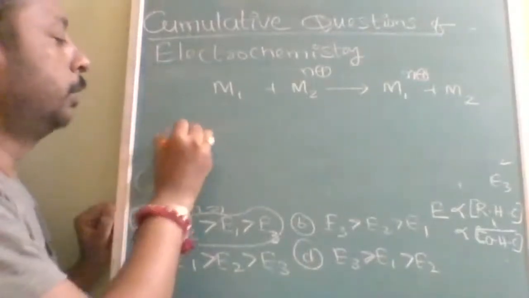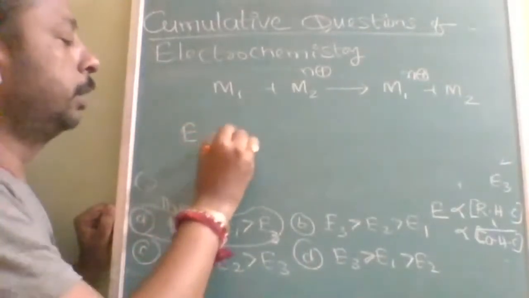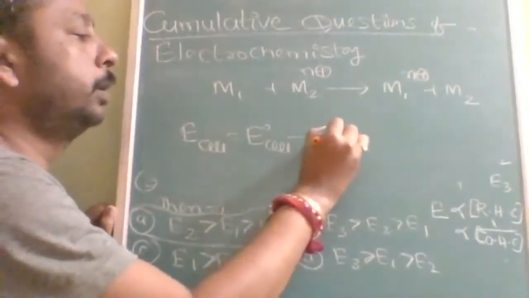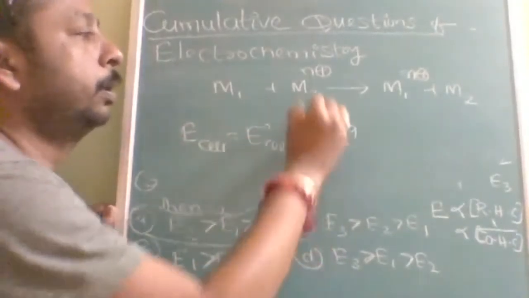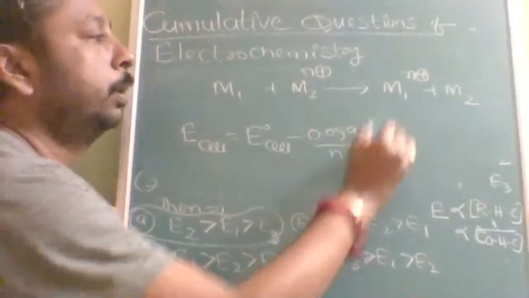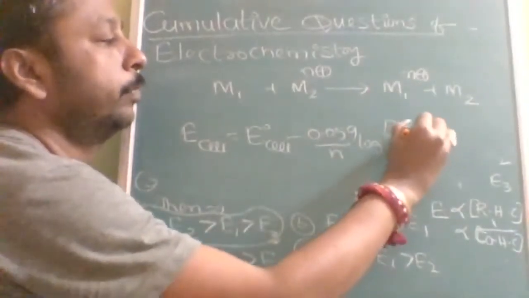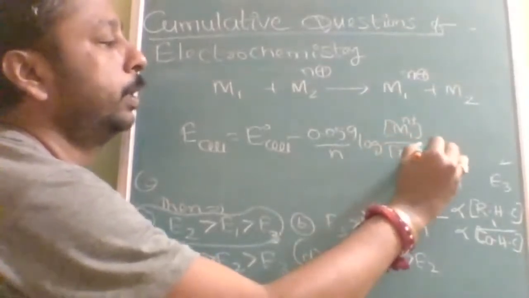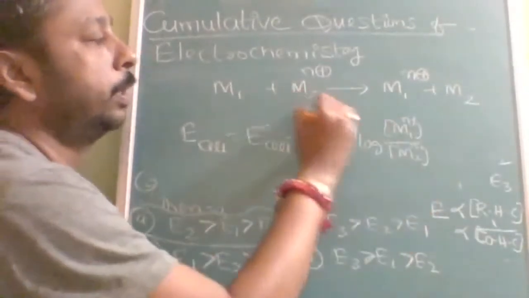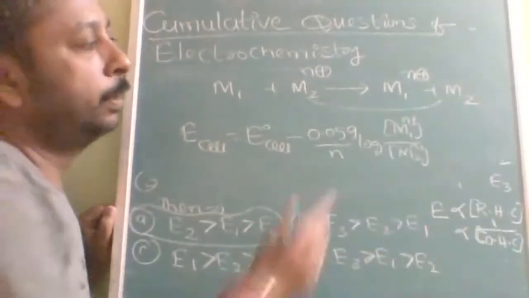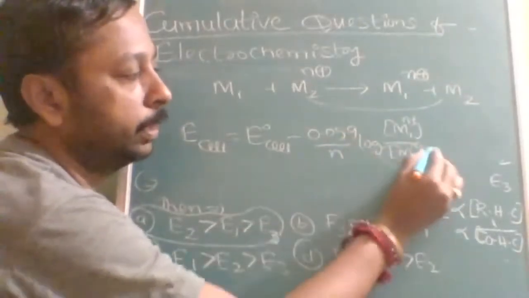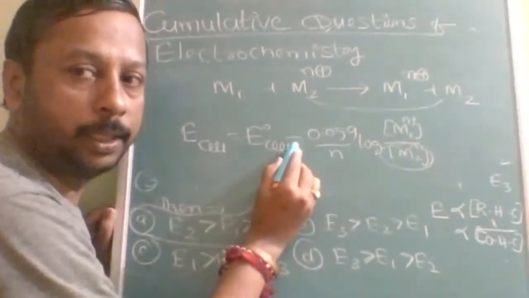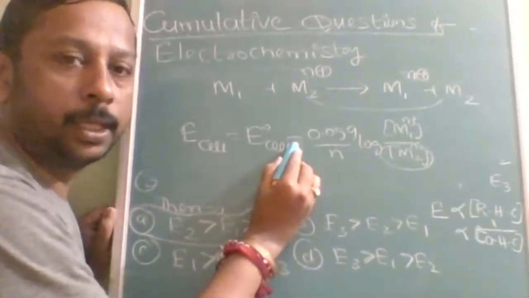Is this clear? So when I write E cell is equal to E naught cell minus 0.059 upon n into log, see, the concentration of M1 is in the numerator and the concentration of M2 is in the denominator. The reduction half cell is in the denominator, so it is inverse of the inverse, which means directly proportional.